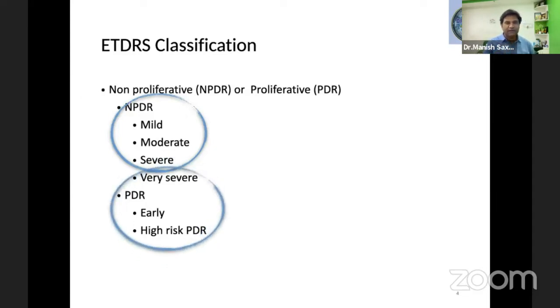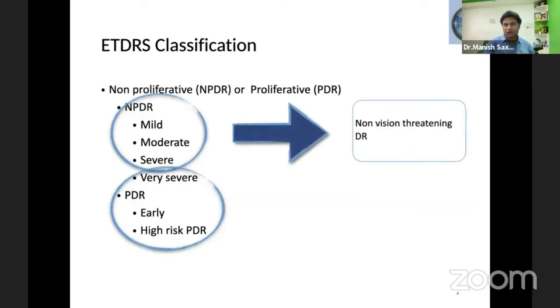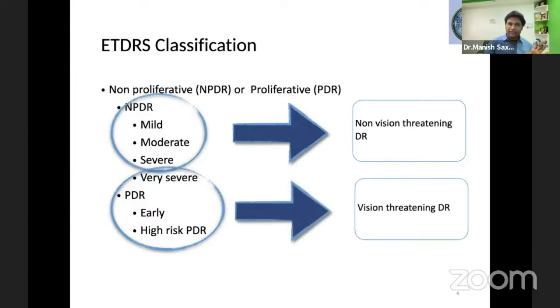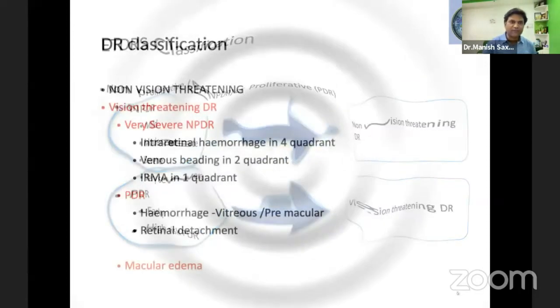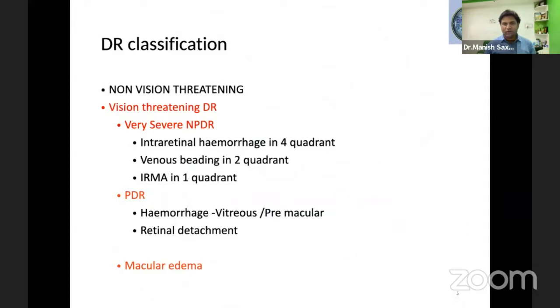But the other segment, very severe NPDR, early PDR and high risk PDR, along with macular edema, are the cases which are actually important. So we followed the concept of vision threatening. The earlier segment is non-vision threatening diabetic retinopathy, and the other important part is vision threatening diabetic retinopathy. What we have to learn is the vision threatening part, and we delete the non-vision threatening part, which is how the AI is working. So this presentation is all about learning vision-threatening diabetic retinopathy.